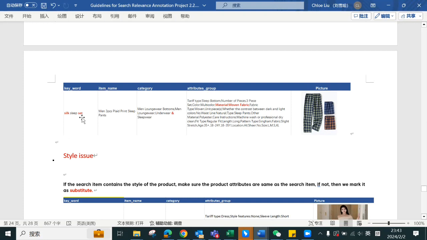Also, the keyword needs a set, but the product is just pants. They don't include shirts, right? They need top and pants to consist a set, but we don't have the top shirts. So this is material issue plus set issue. So we need to mark it as substitute.